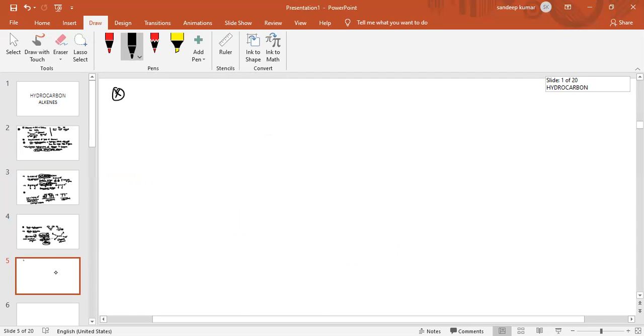As we can see, the reagent is sodium and liquid ammonia. We know sodium is a metal and a metal has a strong tendency to lose electrons. So in the first step, sodium will convert into Na positive ion by the loss of an electron, and the reactant is R C triple bond C R dash.